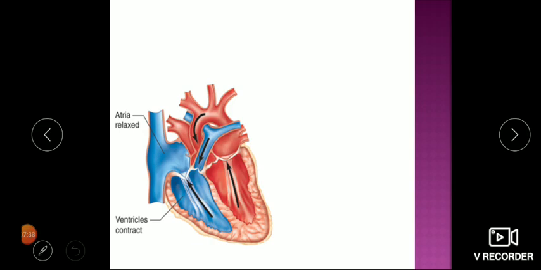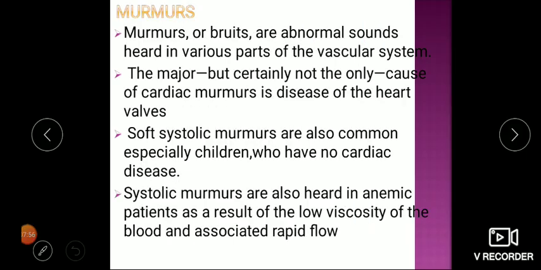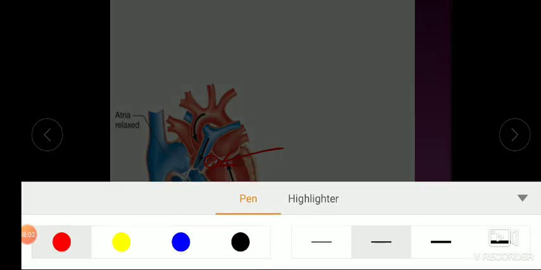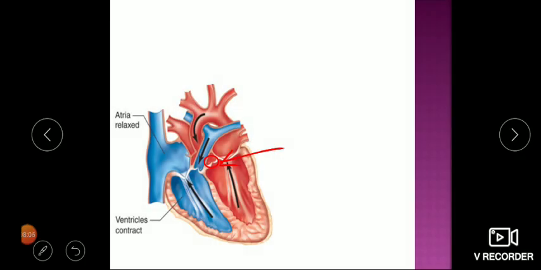So when the ventricle is contracting, that is the systole, we can have 4 types of murmurs. Now this is the aortic wall. Here I am pointing, this is the aortic wall. It can get narrowed. When it is narrowed, it is called a stenosis. So here you can see it is narrowing now. This wall is narrowed.